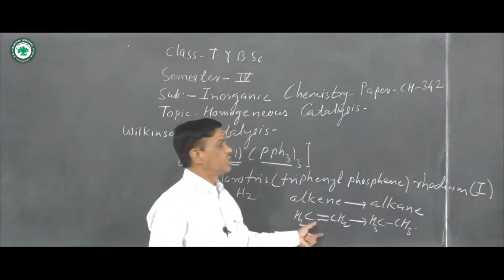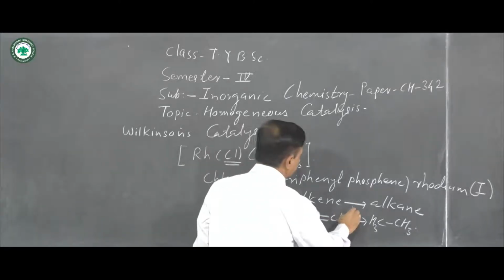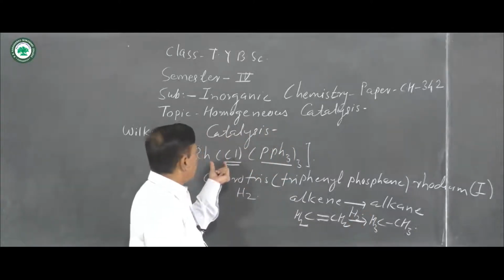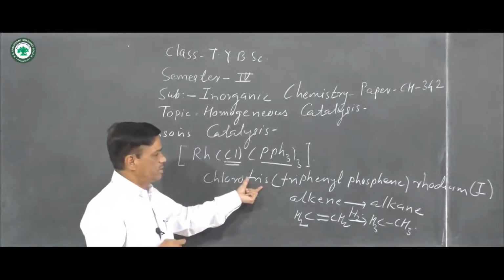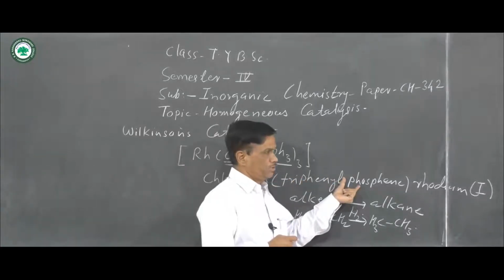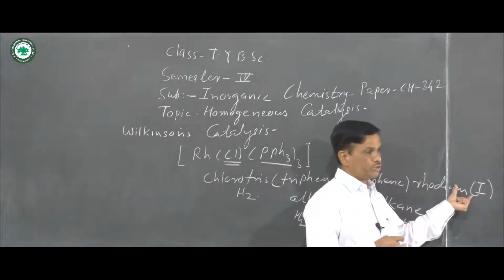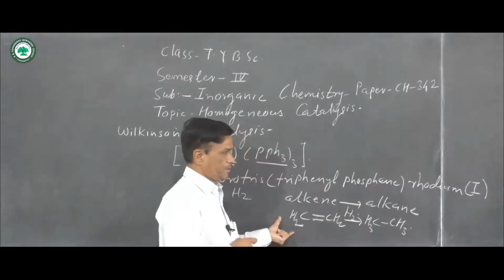Alkenes are converted into alkanes by the hydrogenation process, meaning an H2 molecule is added, and the catalyst used is chlorotris(triphenylphosphine)rhodium(I).